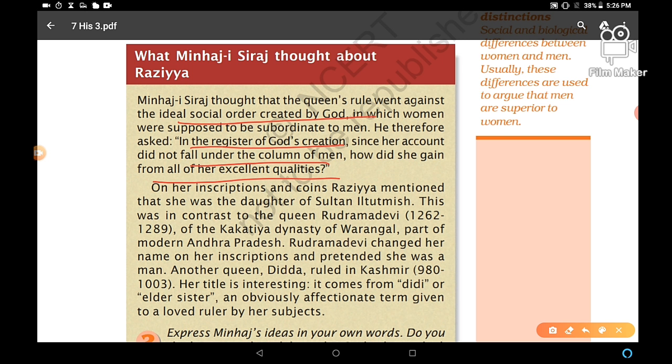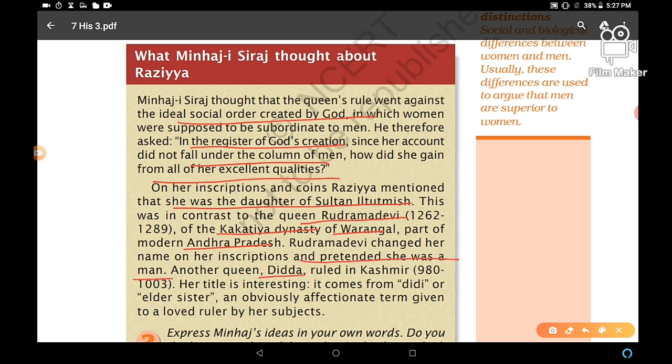On her inscription and coins, Razia mentioned that she was the daughter of Sultan Iltutmish. This was in contrast to Queen Rudramadevi, 1262 to 1289, of the Kakatiya dynasty of Warangal, part of modern Andhra Pradesh in the south. Rudramadevi changed her name on her inscriptions and pretended she was a man.